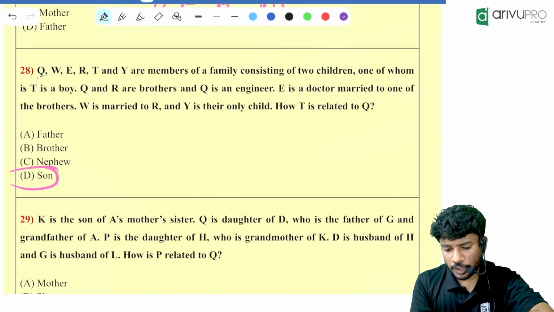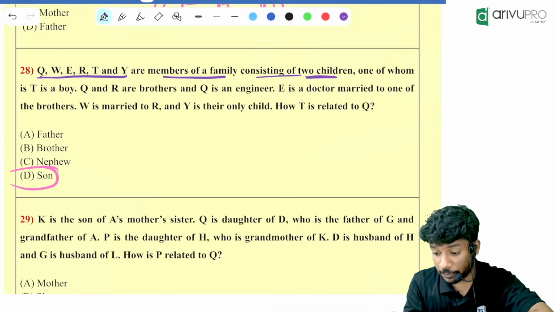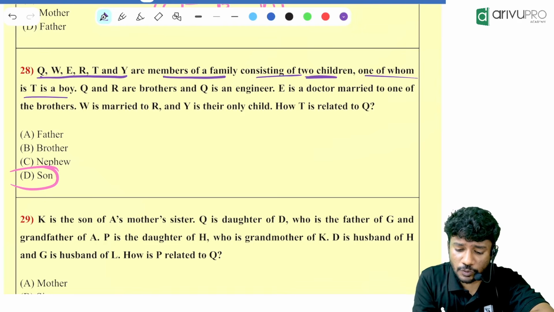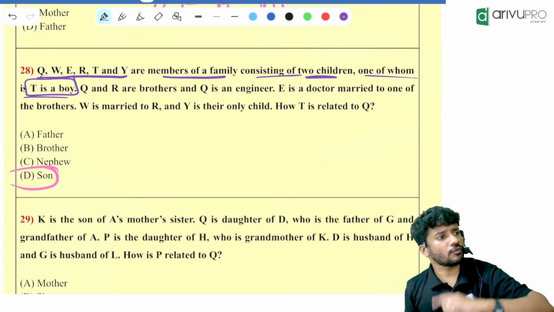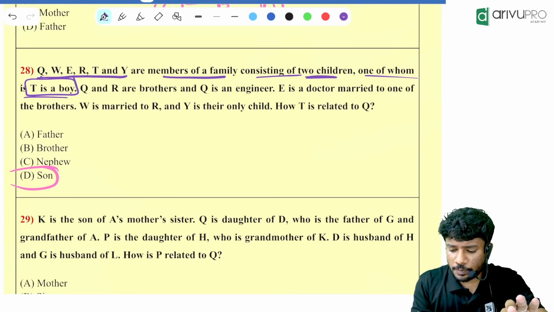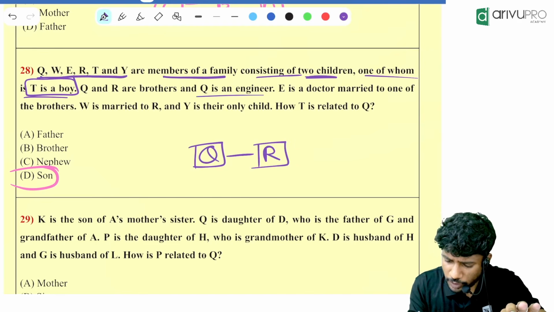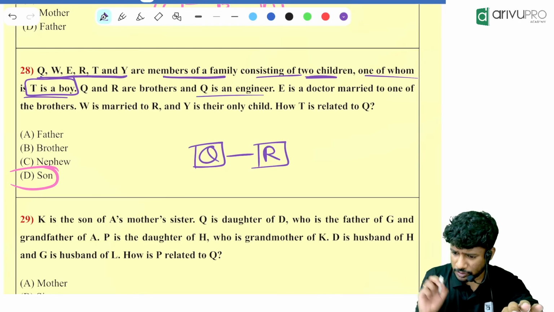So Q, W, E, R, T, Y are members of a family consisting of two children. One of the children is T, who is a boy. Q and R are brothers, given directly. Q is an engineer, which is not important in this question.